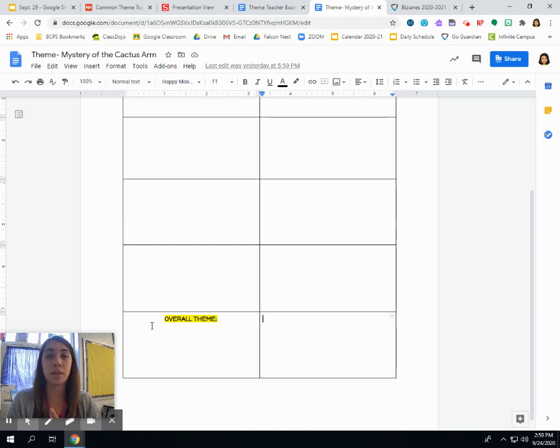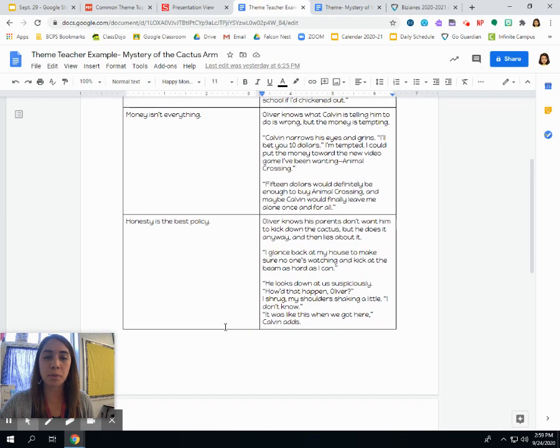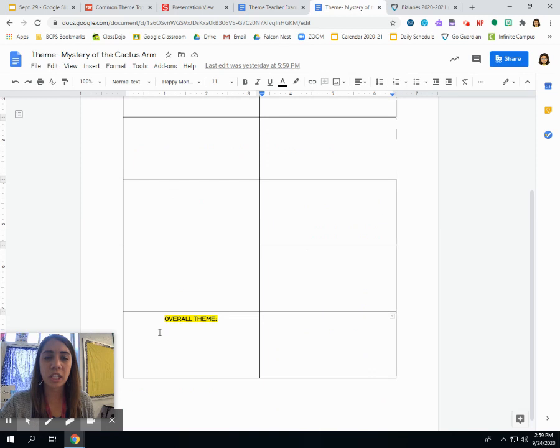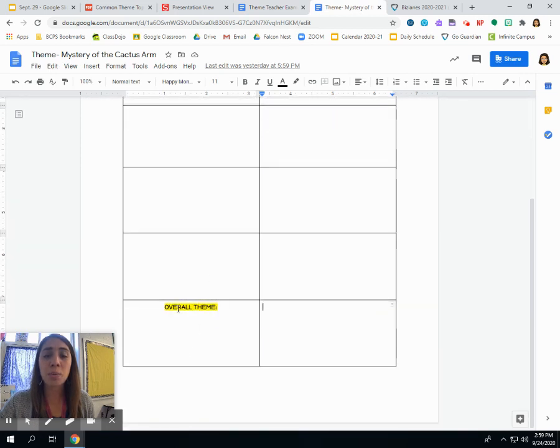You could have picked a different one as long as you had strong evidence. But today, after reading all of the Mystery Cactus Arm and thinking through my possible themes I found and the ones that you find as you read, come up with what you think the overall theme of this story must be.